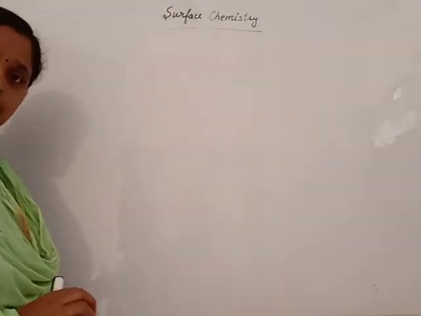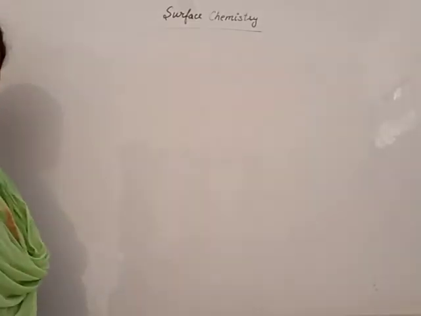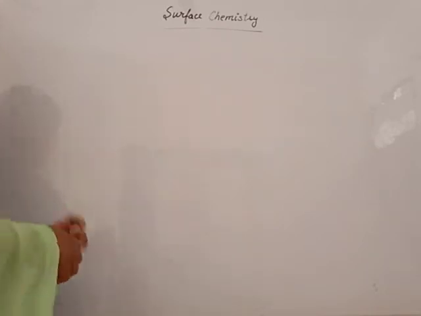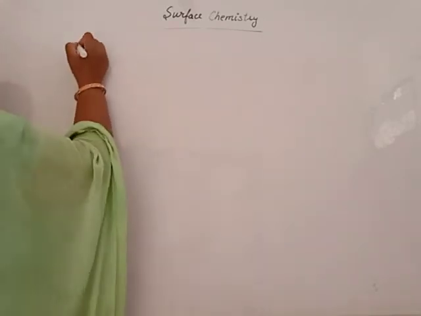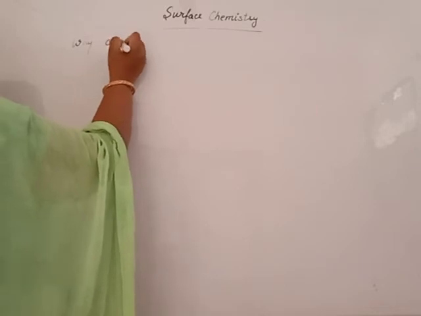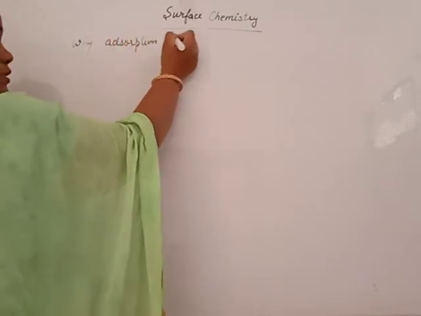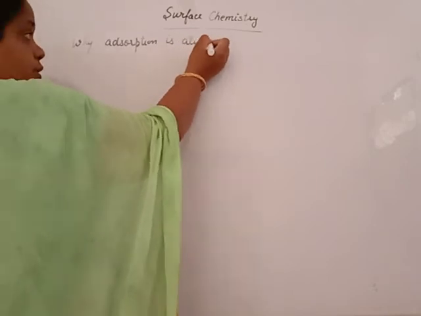Hence, surface energy decreases. Surface energy decrease means energy goes out and the phenomenon is exothermic. Then our question is, why is adsorption always exothermic in nature?